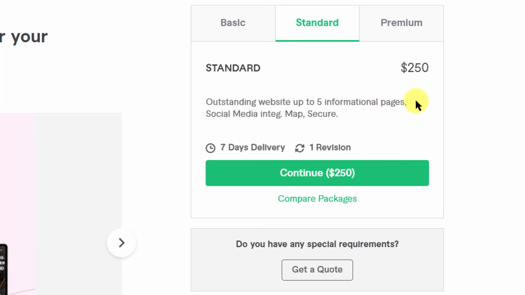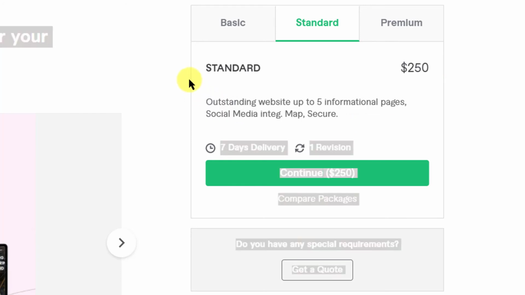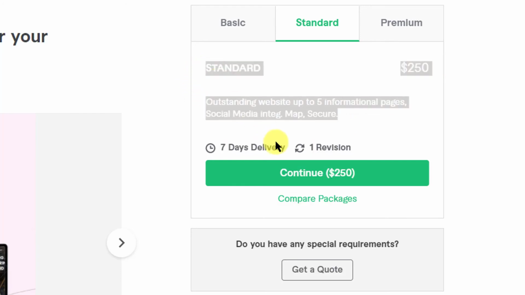5 informational pages. Now understand this, that he's not going to add any payment gateway integration or e-commerce integration. He does not offer those things. He's just mentioning informational pages, which means the page will only have information, nothing else. No interactions, no e-commerce listings, no payment gateways, nothing will be there, only information. So that's what $250 will bring, and that is very much correct, as per the standard rate of web designer in the market. This is nice. So that's the standard package.